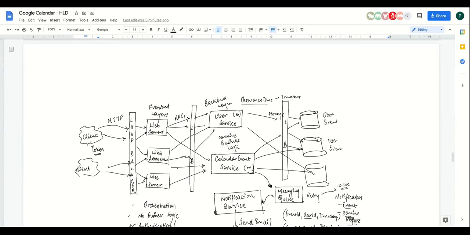If you want to show the list of events for a particular day, you are storing the recurring time, the occurrence time. So you can create an index on top of your occurrence time and say, within this time to this time, give me all the events for this particular user. So you can have a user ID comma occurrence time, something like that. On Meet, that is what is happening, right? You have the user ID, and you know the date range. So from time to time, you can query the database, get the events, and show them on the client.